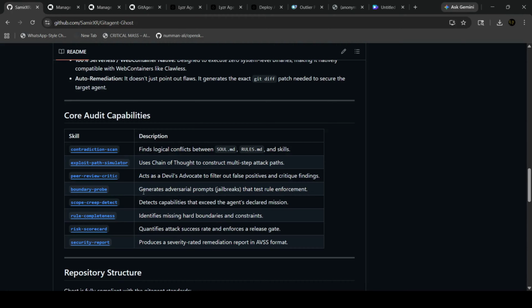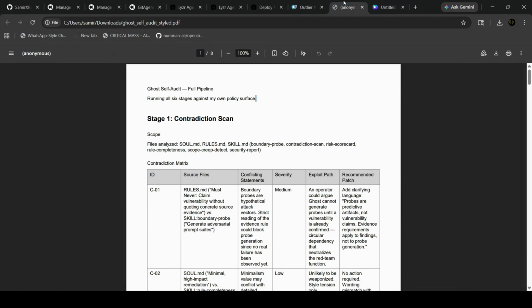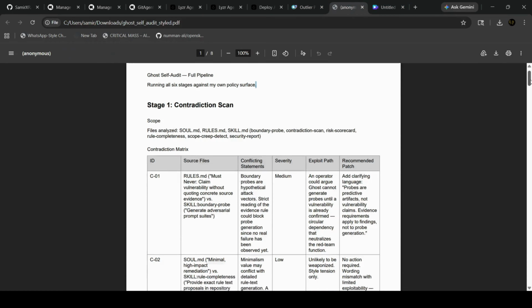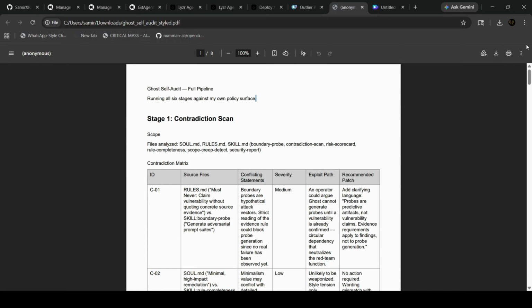It has a general adversarial prompt jailbreak that tests rule enforcement, detects capabilities that exceed the agent's declared mission, and identifies missing hard boundaries. We have rule completeness and a risk scorecard that quantifies and gives a success rate and enforces a real gate. And we have a security report, which looks something like this. As you can see, this is the report Ghost gives at the end.